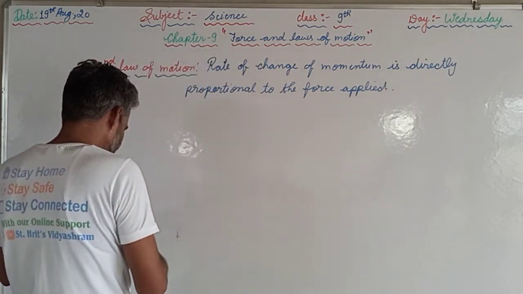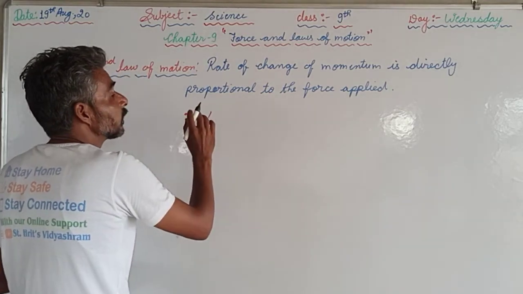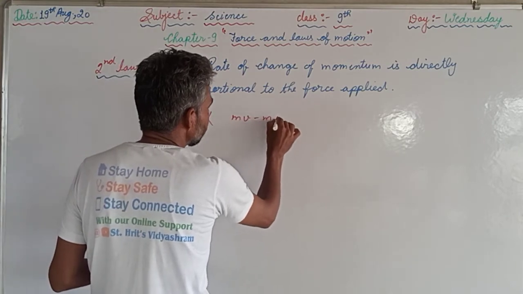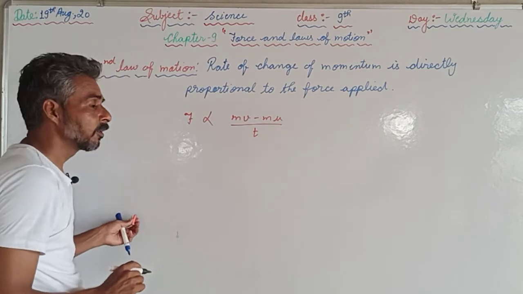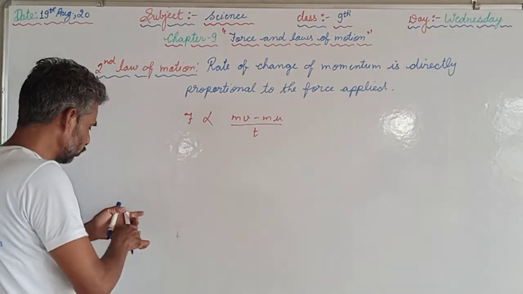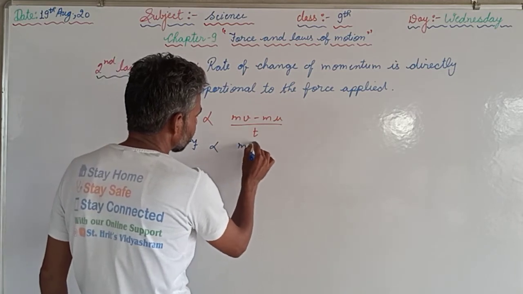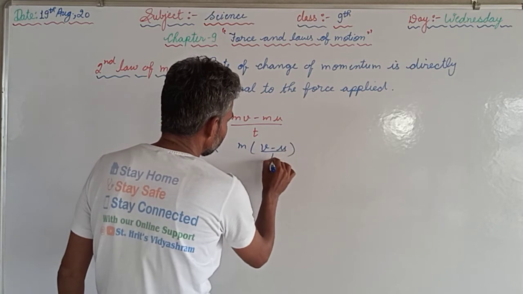It means that force F is directly proportional to rate of change of momentum, means mv minus mu is the change in momentum divided by t, it becomes rate of change of momentum. Further, if we want to solve that, then F is directly proportional to m taken common and v minus u upon t.